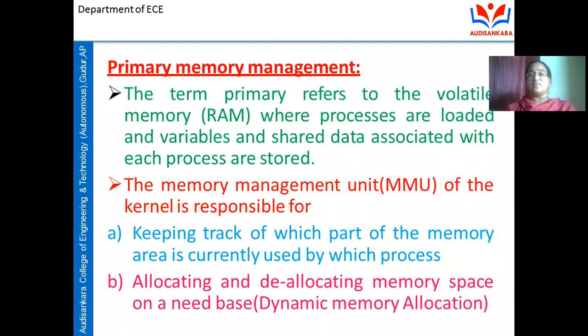Next, along with process management, some of the responsibilities of the kernel are memory management. Usually the memory is of two types: primary memory and secondary memory. Primary memory is volatile in nature, that is random access memory, whereas secondary memory is non-volatile in nature, read-only memory. The random access memory will load the data, shared data, or the variables which are required to execute these processes, and which is volatile in nature.